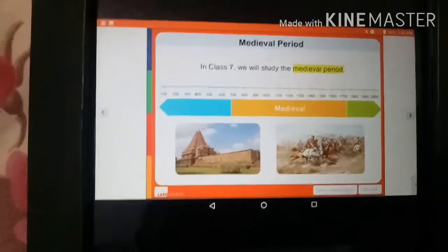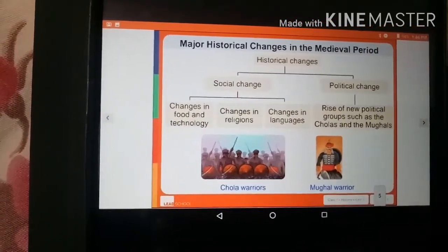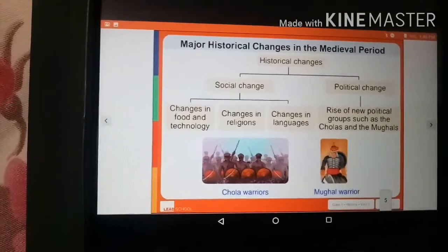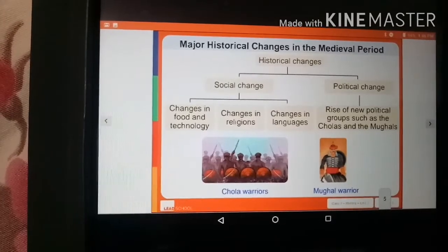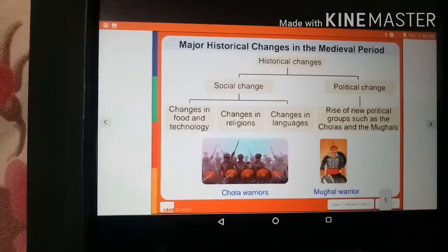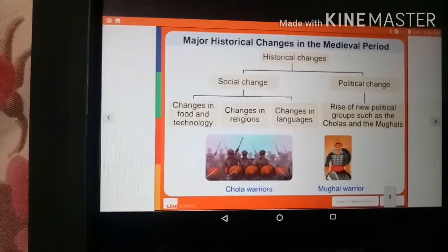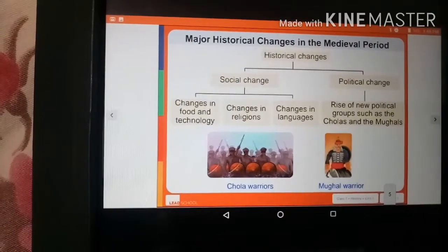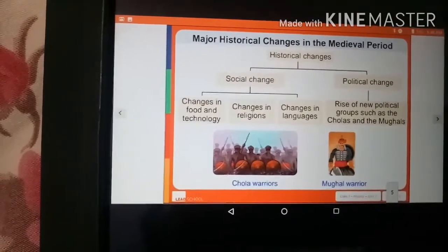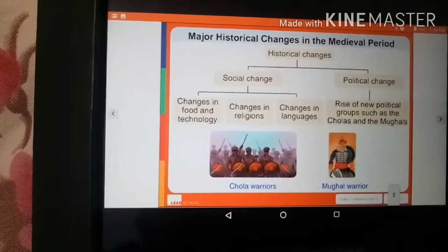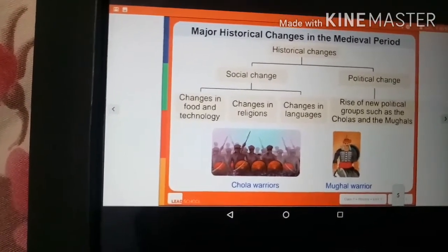So let's start. Now we know that change is the rule of life. The major historical changes in the medieval period include 2 kinds of changes. Number 1 is social change, and the other is political change. Social change is again divided into 3 subcategories: changes in food and technology, changes in religions, and changes in languages.